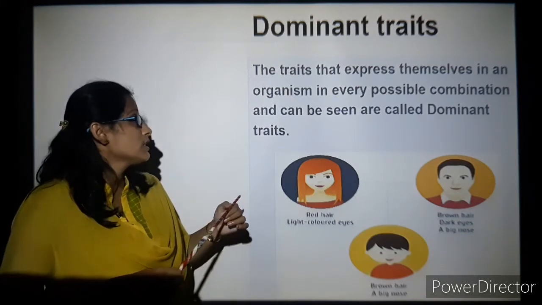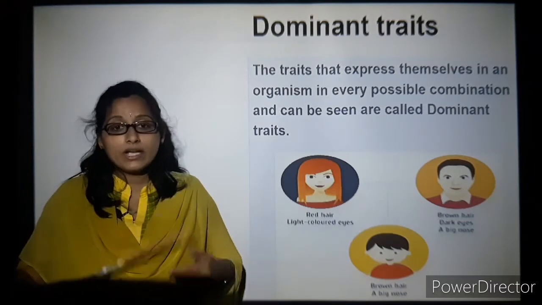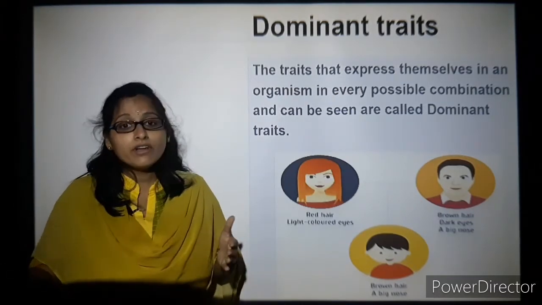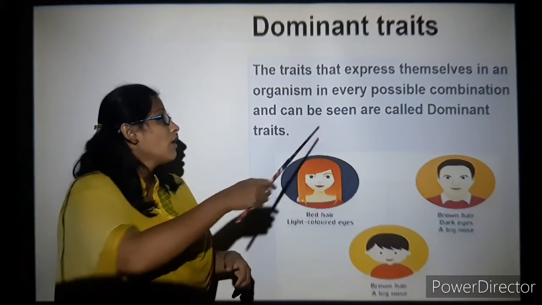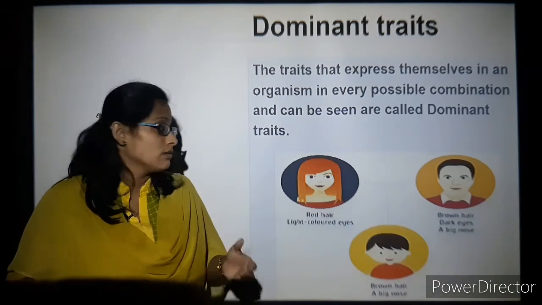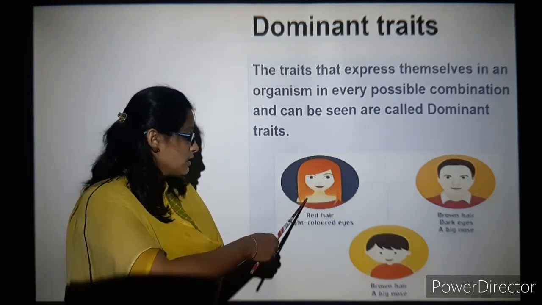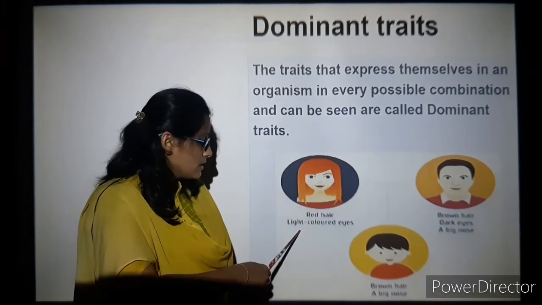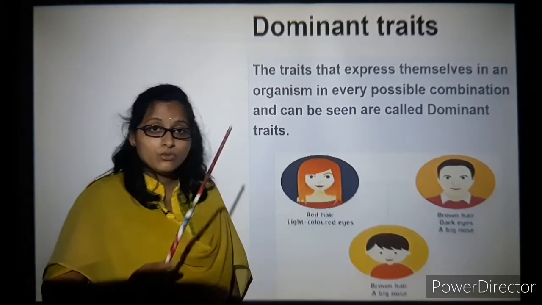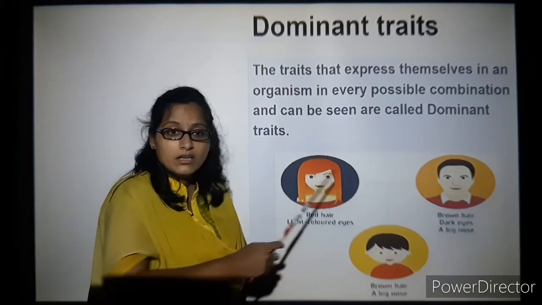So you can see here that the traits that express themselves in an organism, in every possible combination, can be called dominant. For example, the mother has red hair and light colored eyes, so there are two different characteristics.